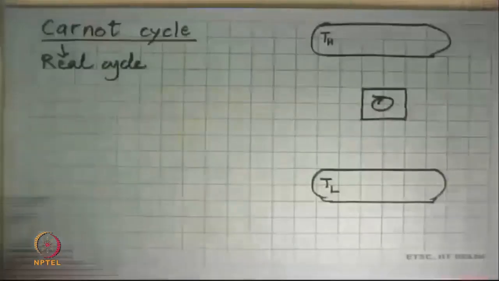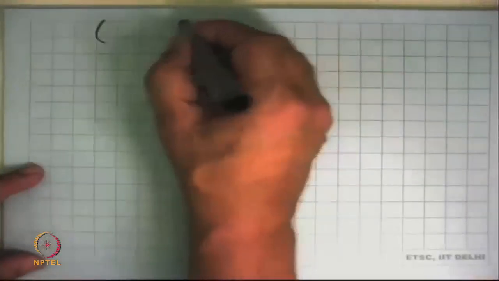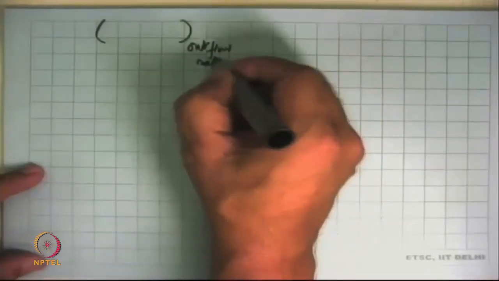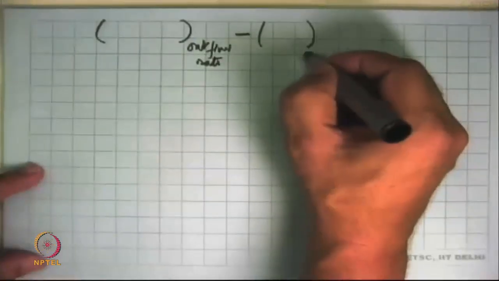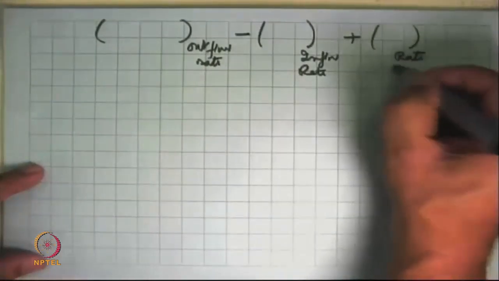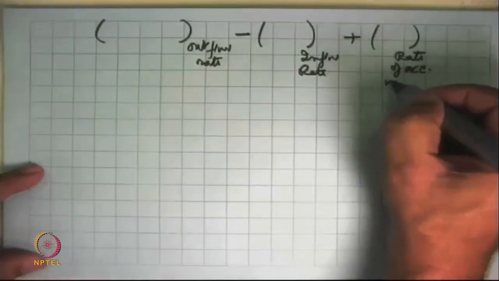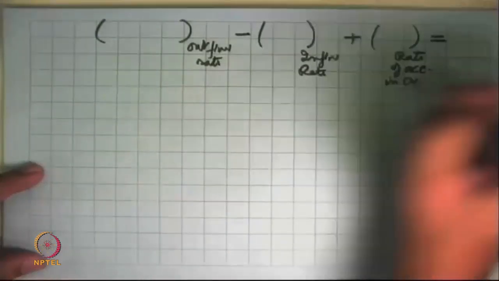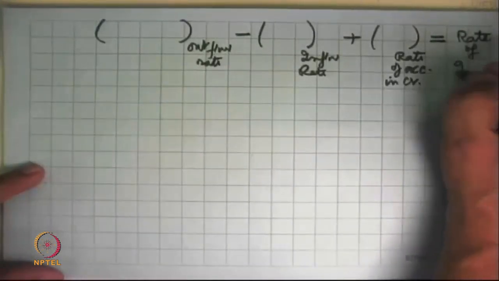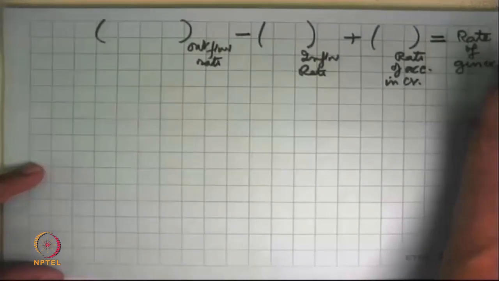So if I have to make a very general statement about all these conservation equations, we've said that something outflow rate minus something inflow rate plus something rate of accumulation in control volume is equal to rate of production or rate of generation or rate of creation.